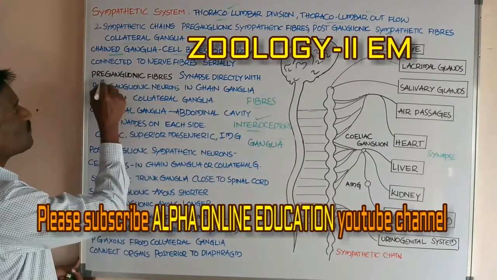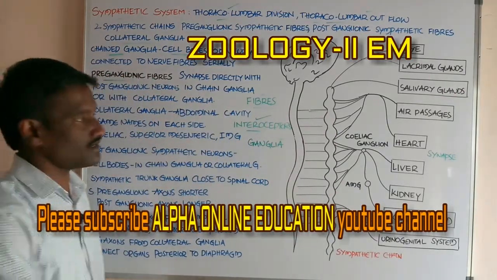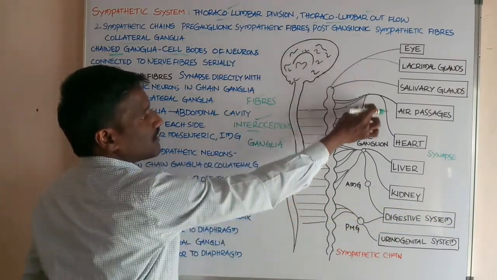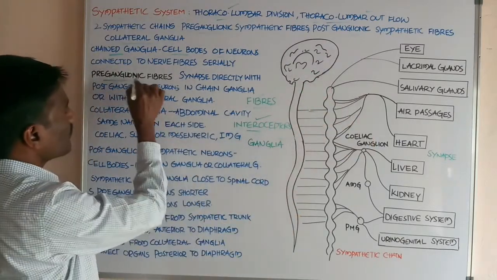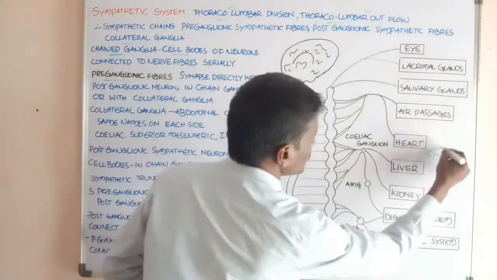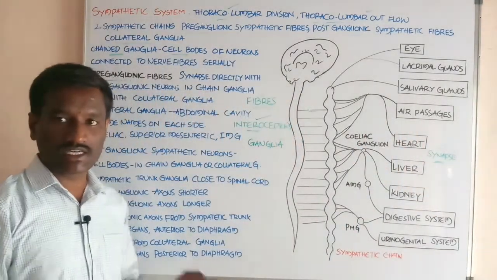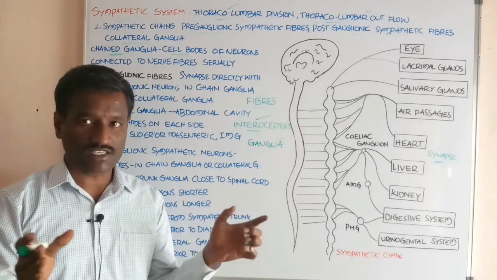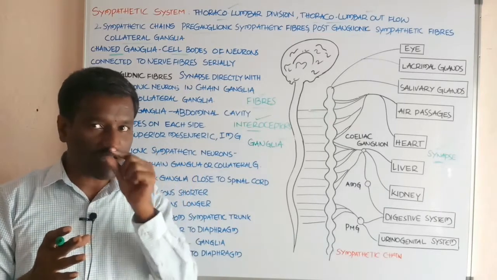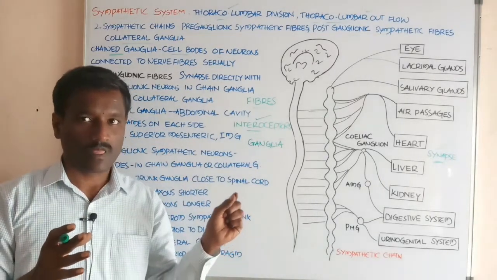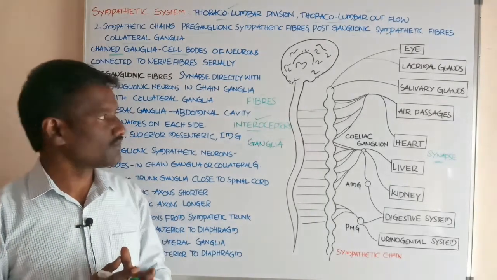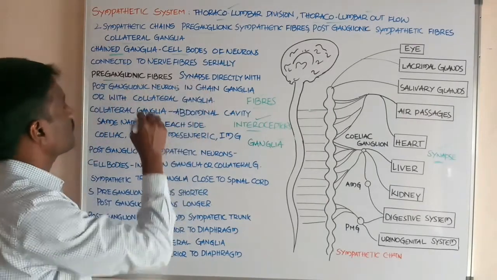Next, what about preganglionic fibers? These are called preganglionic fibers, and these are postganglionic fibers. Preganglionic fiber, synapse. What is the meaning of the synapse? A synapse is the gap junction between the axon terminals of one neuron and the dendrites of another neuron. Students, that is called a synapse.